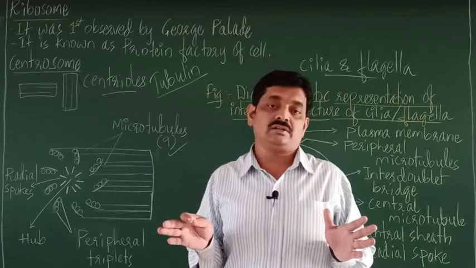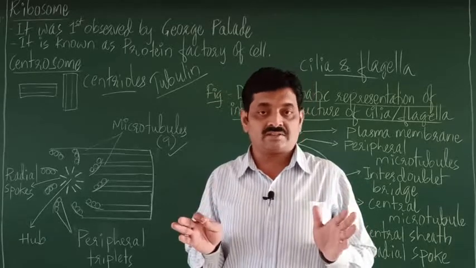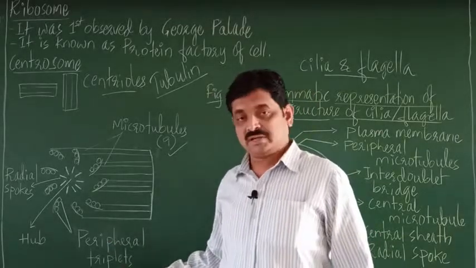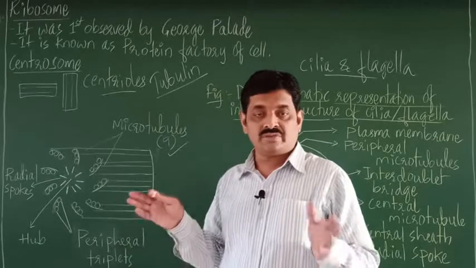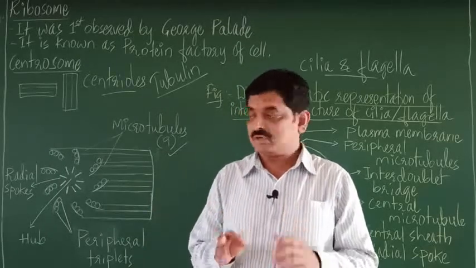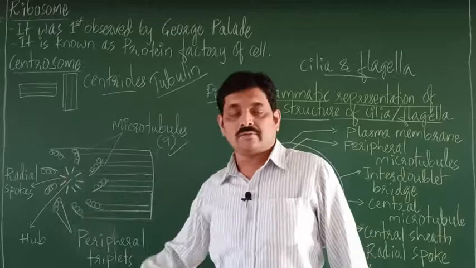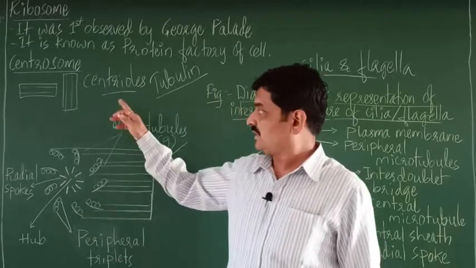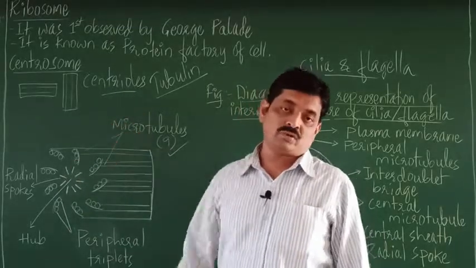So these radial spokes connect the peripheral triplets with the central hub. So that is the structure of a centriole.